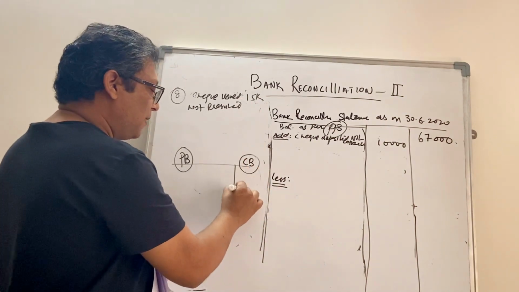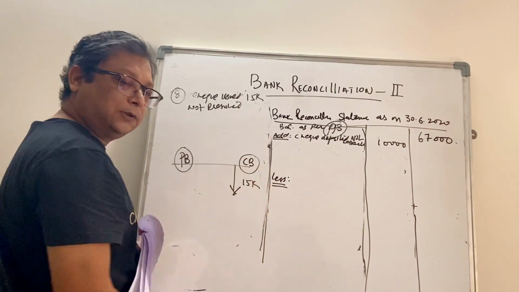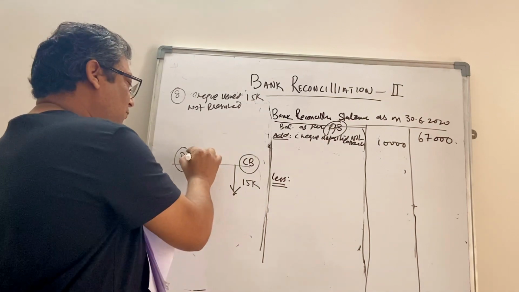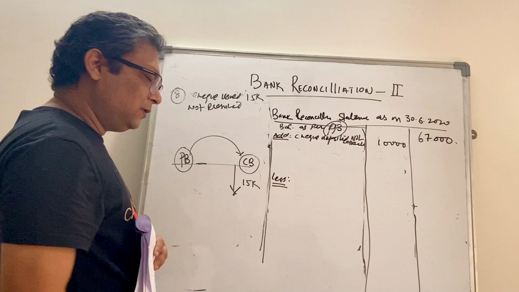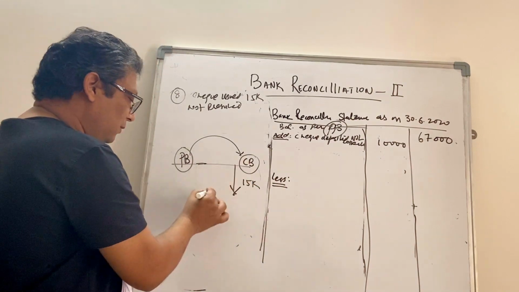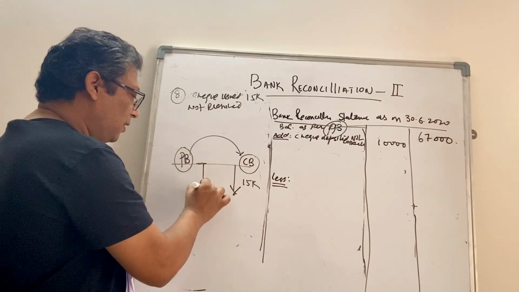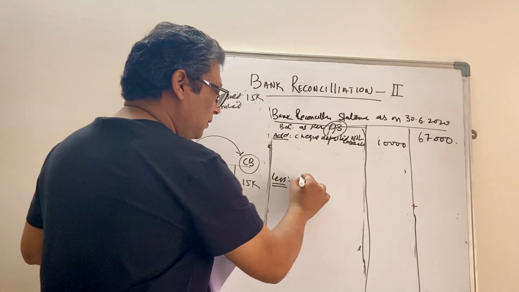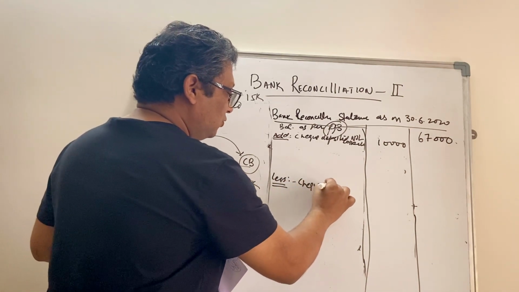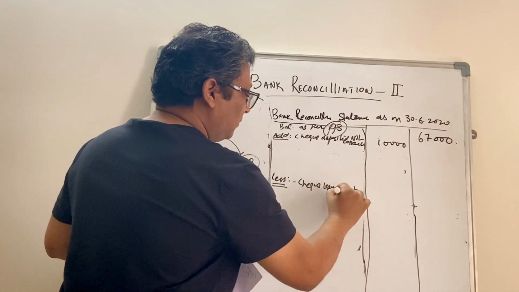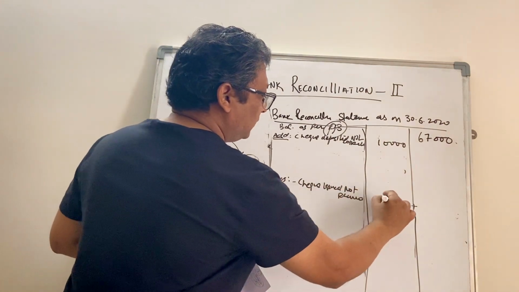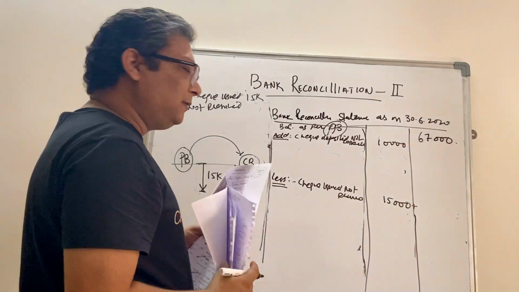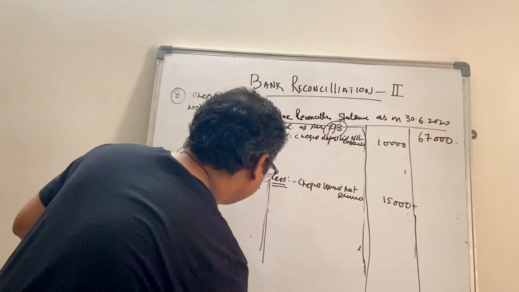So the cash book balance has gone down by 15,000 while there is no change in the passbook balance. As we are moving from passbook to cash book, we will follow suit. We need to reach this point, arrow goes downward by 15,000. So it will come here, checks issued not presented 15,000. Right, making sense? Okay.